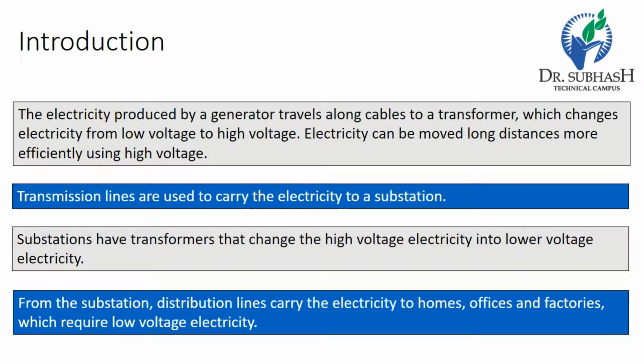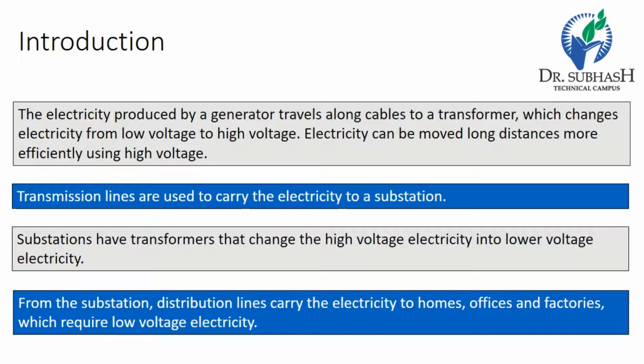Here is the general introduction. The electricity produced by the generator travels along cables to a transformer. We change the electricity from low voltage to high voltage. Electricity can be moved long distances more efficiently using high voltage because in high voltage the losses are reduced.